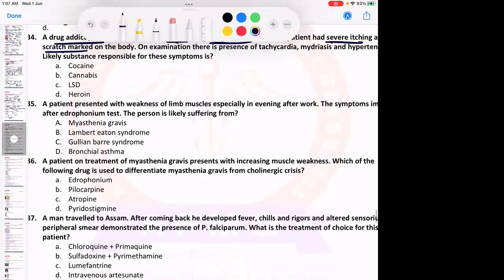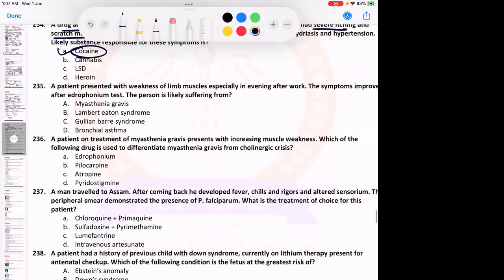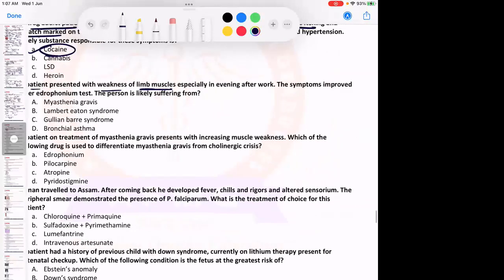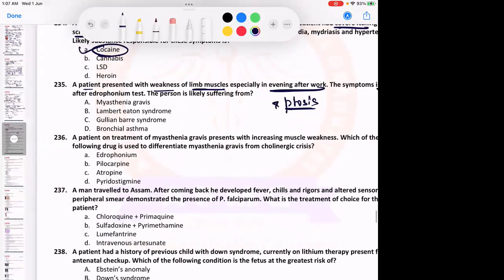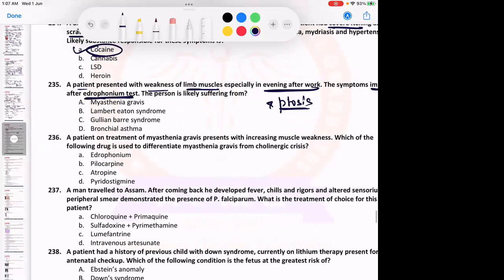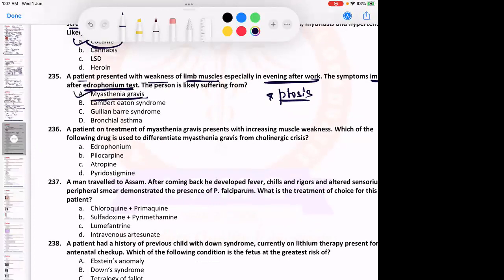Okay, so here the diagnosis is cocaine toxicity, definitely. A patient presented with weakness of the limb muscles, especially in the evening after work. So progressive weakness in the muscles along with progressive ptosis, progressive worsening of symptoms usually in the evening, along with progressive weakness of limb muscles, and the symptoms usually improve after a edrophonium test or a Tensilon test. The person is likely suffering from an autoimmune condition known as myasthenia gravis.